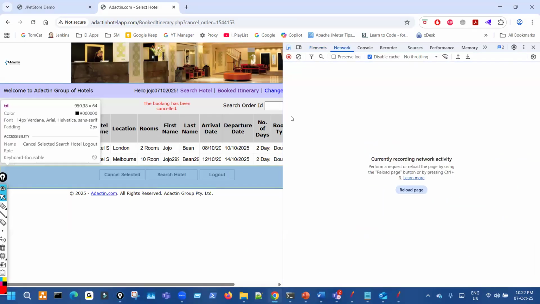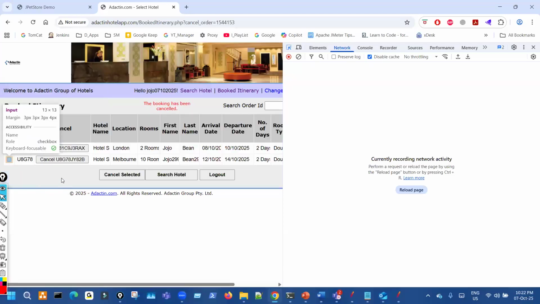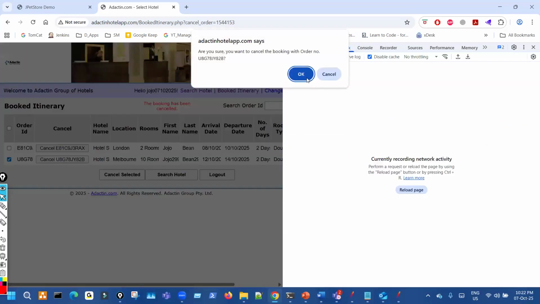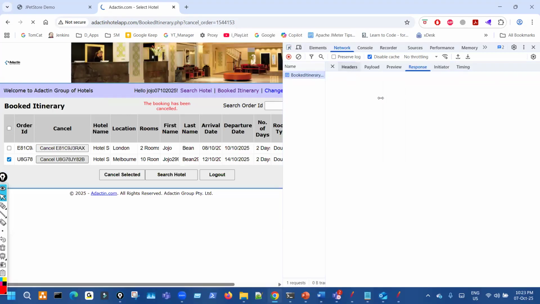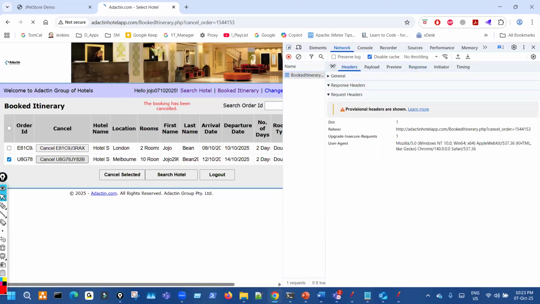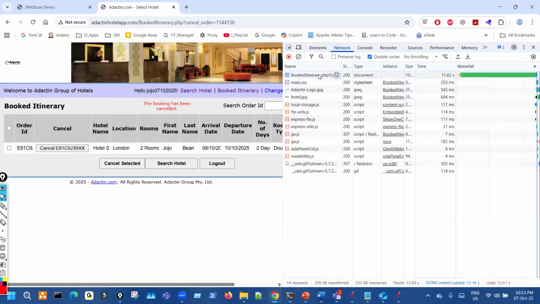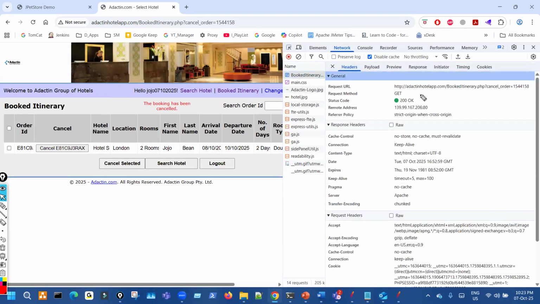cancelled. Because when we do cancellation, again, I'll show you, suppose any one is here and then putting a check mark here and then doing cancellation. Okay. So if you see with this request, here, this is the request. You see that order ID. Now this order ID, do you see here? It's not here, right? It's hidden in the response. These names are not going. A different name is okay for that order, right?